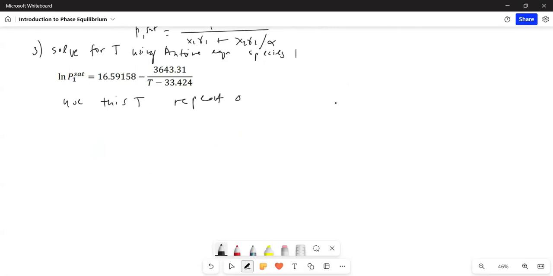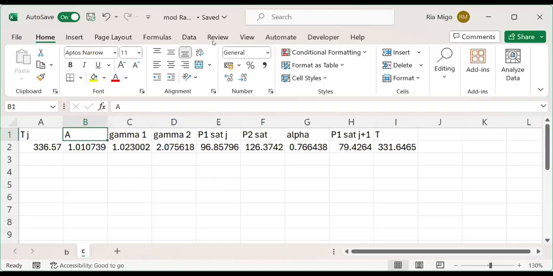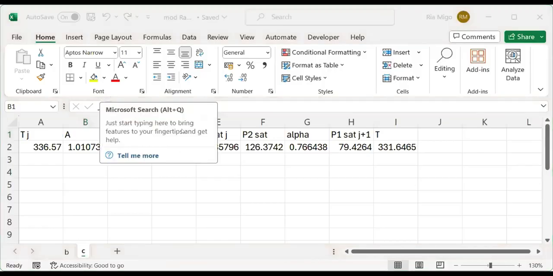Pardon my handwriting, it's difficult if the whiteboard is not in sync. At this point, I will move to the Excel. Okay, I'm now showing the Excel file.